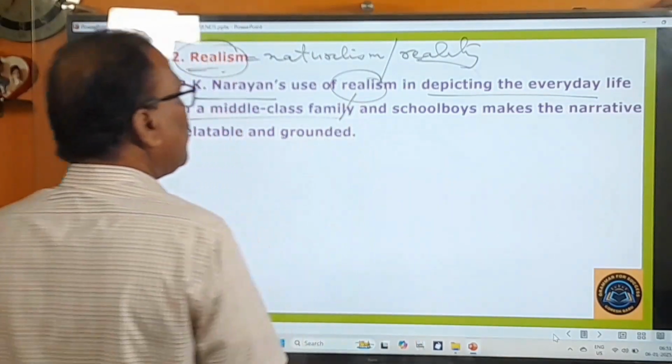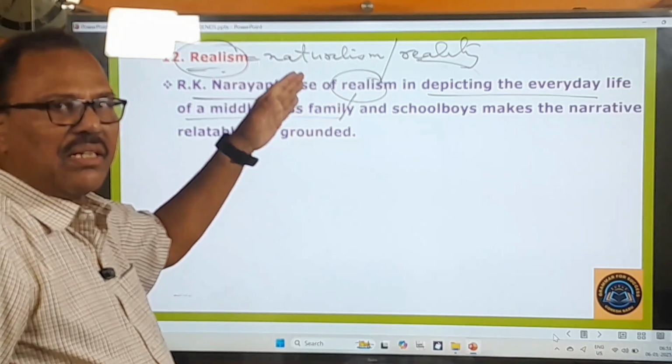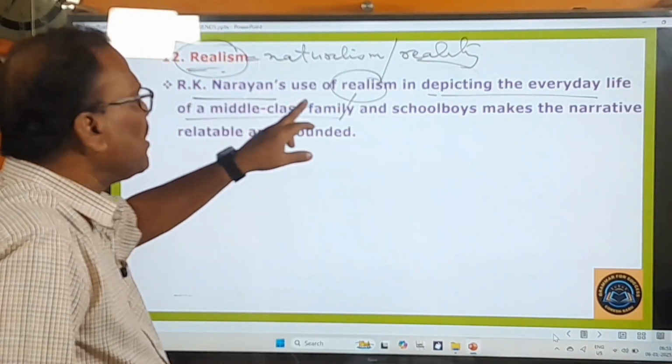So here, this technique of realism R.K. Narayan employs in this novel in order to describe the everyday life of a middle class family of Swami.